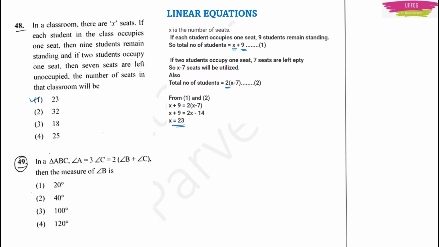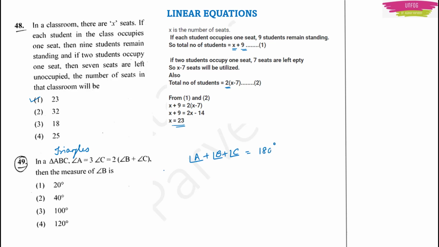Next question, it is from this chapter triangles. In a triangle ABC, angle A is 3 into angle C. This is in turn equal to 2 into angle B plus angle C. Then the measure of angle B is. See, by seeing this question, while reading the question only, something should come in your mind. What is that? It is that angle A plus angle B plus angle C, that is the sum of the angles of a triangle is equal to 180 degree.